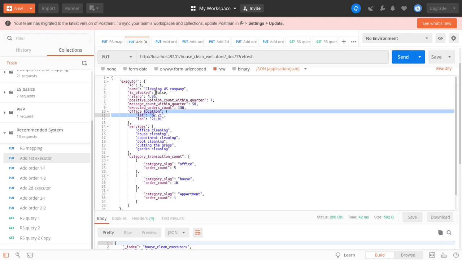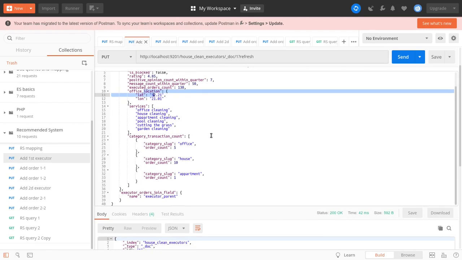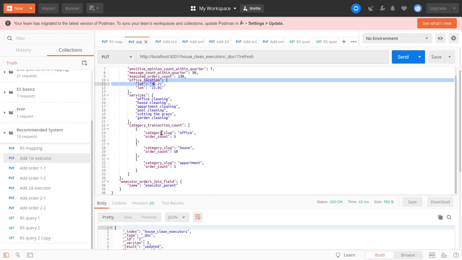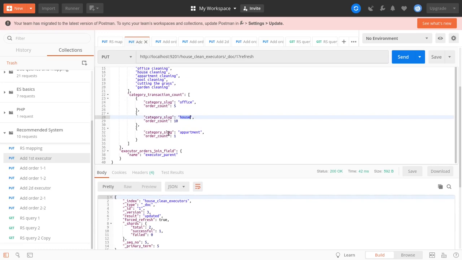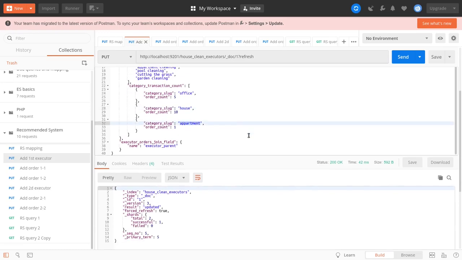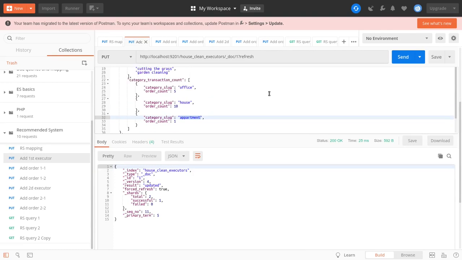And we know that the Cleaning WS company provides the following services: office cleaning, house cleaning, apartment cleaning, pool cleaning, cutting the grass, and garden cleaning. And then we know that the company performed 5 jobs of office cleaning, 10 of house cleaning, and 1 of apartment cleaning. Let's send our request and index that executor.